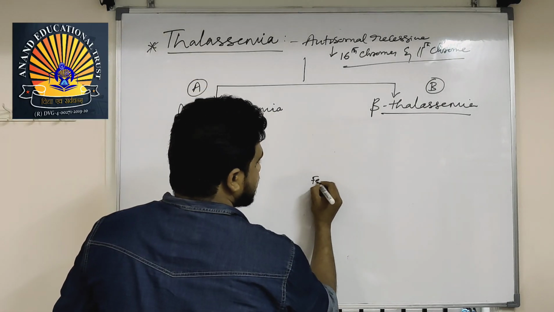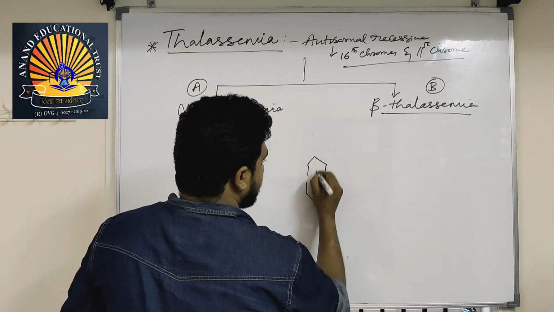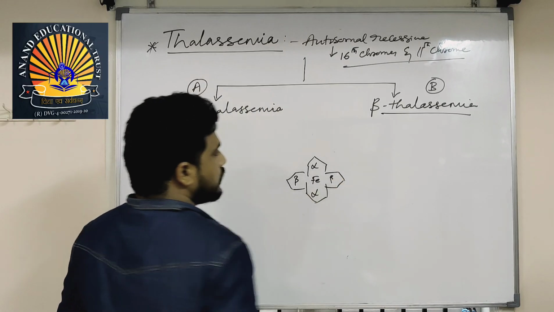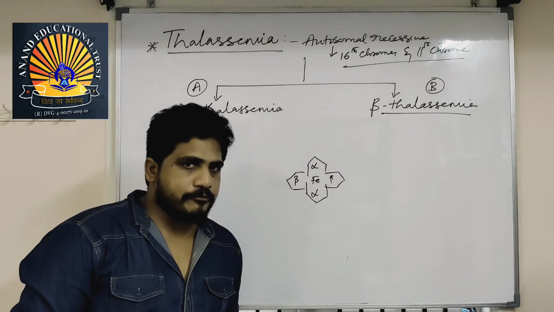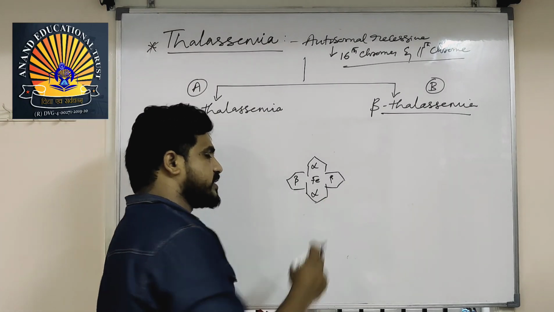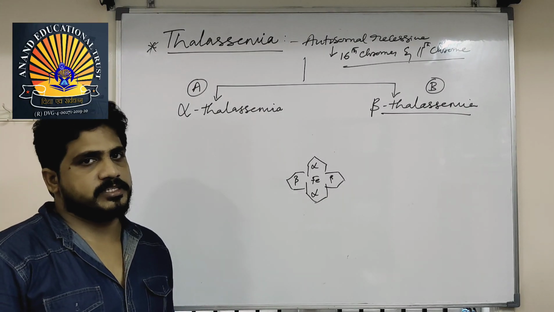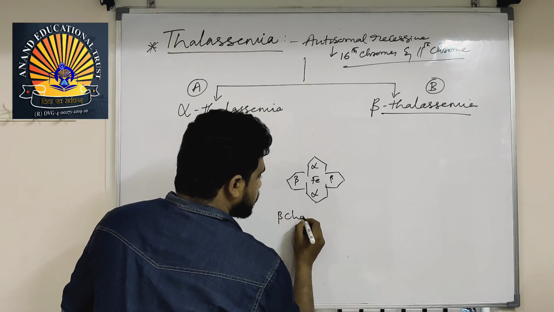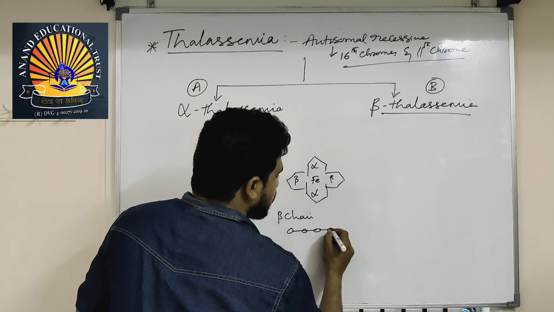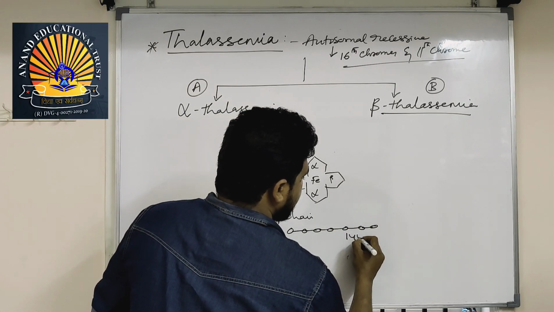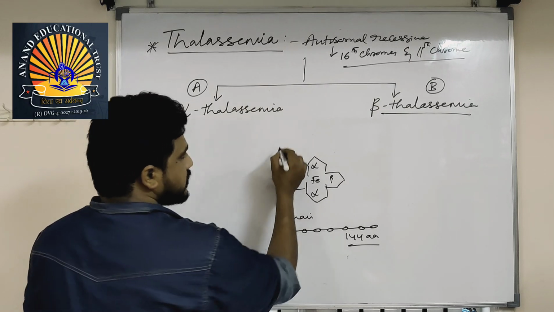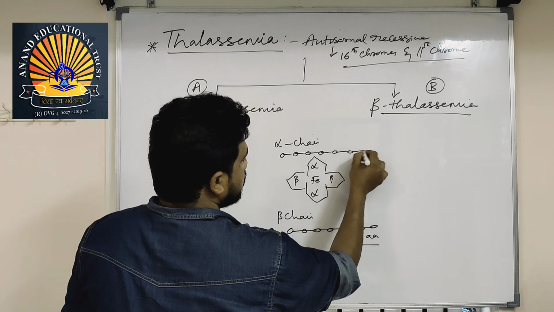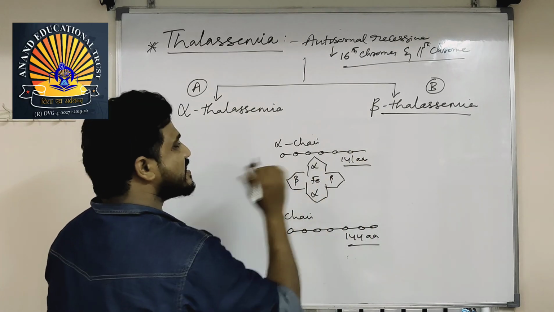Actually, if you observe the hemoglobin structure, it has two alpha chains and two beta chains. The alpha chain is a polypeptide chain of 141 amino acids, and the beta chain is a polypeptide chain of 144 amino acids.